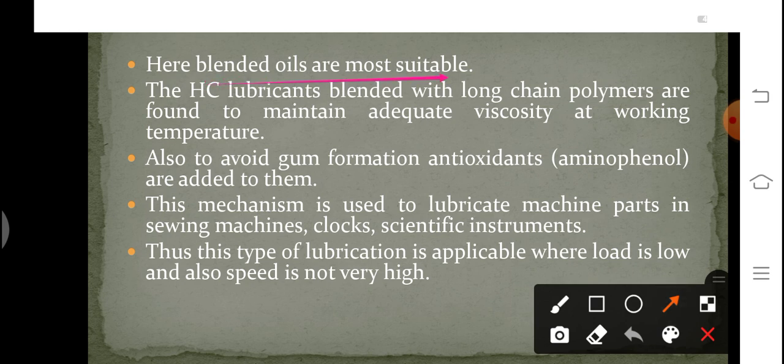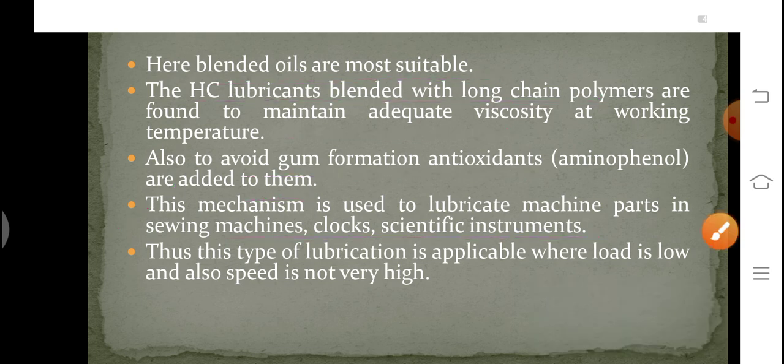So why do we require blended oil? Because they have an adequate viscosity. Among these, examples are hydrocarbon lubricants blended with long chain polymers, which are found to maintain adequate viscosity at working temperature. Also, to avoid gum formation, antioxidants are added to them. This mechanism is used to lubricate machine parts in sewing machines, clocks, and scientific instruments. Thus, this type of lubrication is applicable where load is low and speed is not very high. So, in such machinery, we use thick film lubrication.